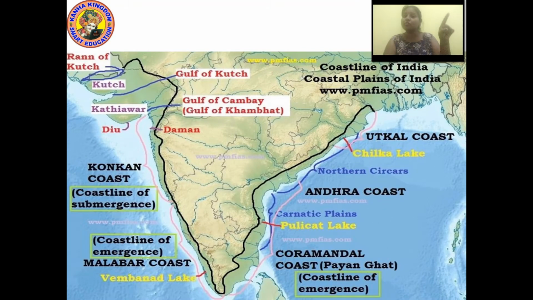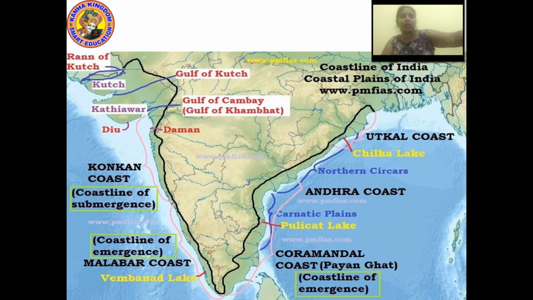Now, are you able to see this map? In this map, there is a black line coming at the south. Over here, there are several coastal lines. These are all coastal lines, because the land is adjoining the sea or ocean.